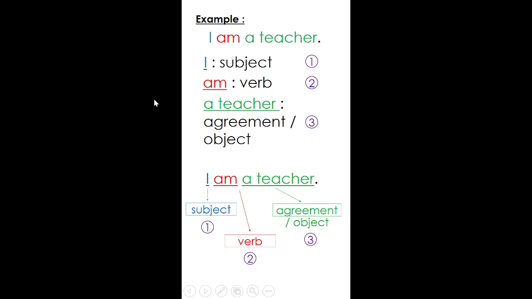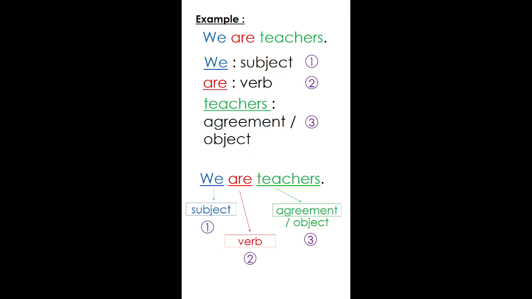Let's try again. Now, I am changing the subject to we. We. It is the same. I cannot use is, I cannot use am because the subject is we. For we, we have to use are. The verb to be, we have to use are. We have to say we are teachers.